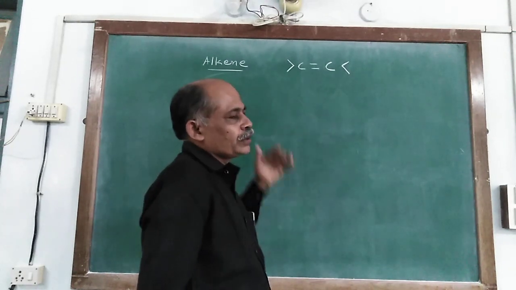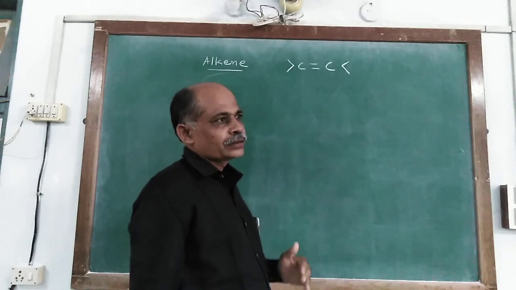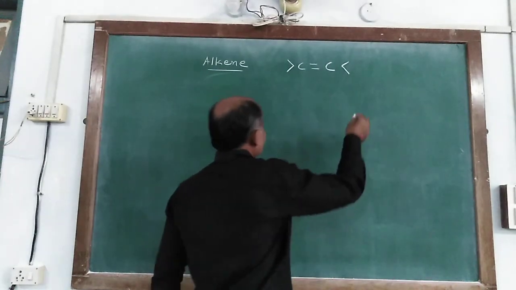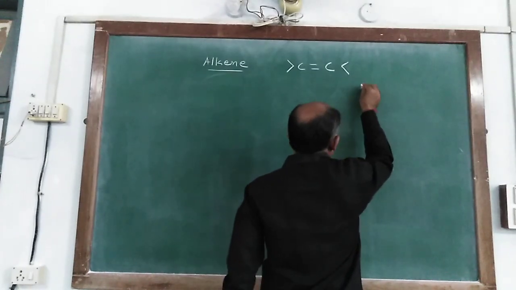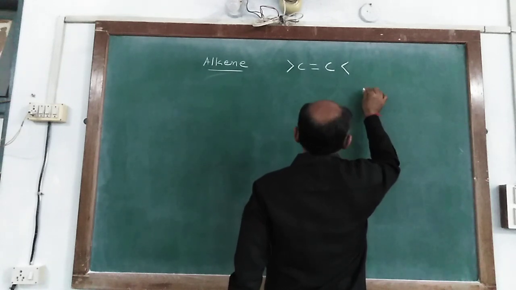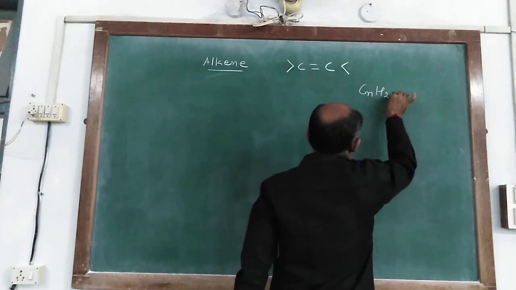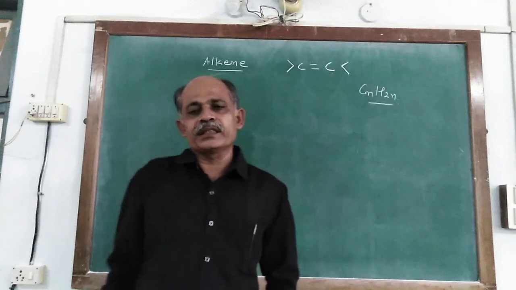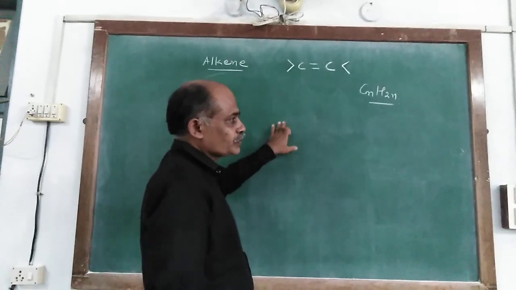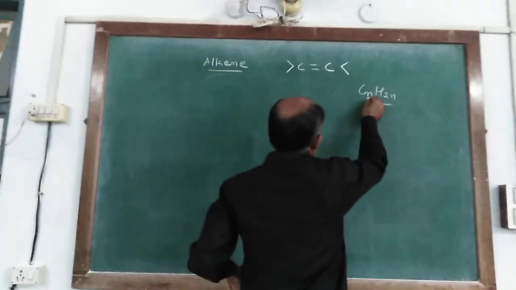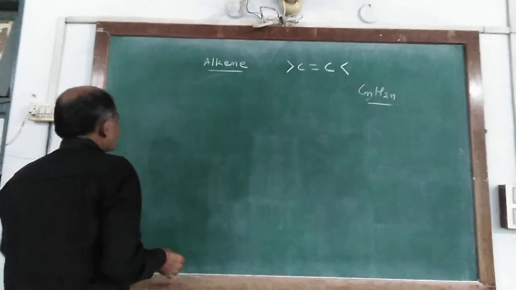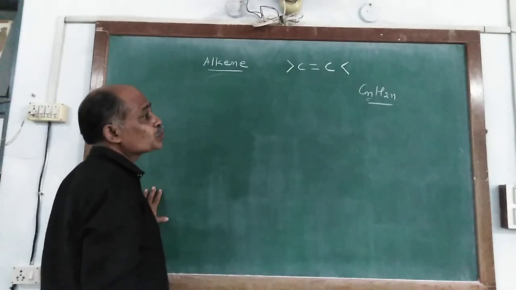This compound also forms a homologous series, and the general formula for the alkene homologous series is CnH2n, where n indicates the number of carbon atoms. It is an integral number, and n starts from 2.